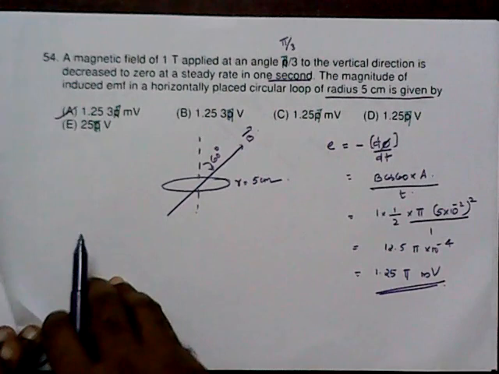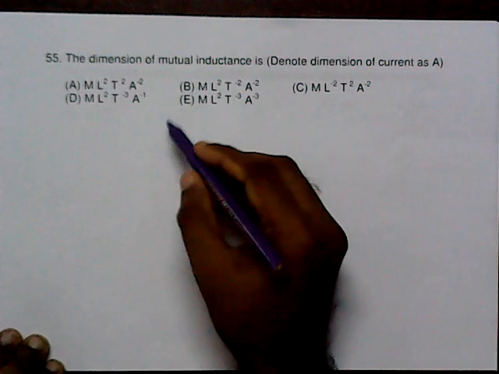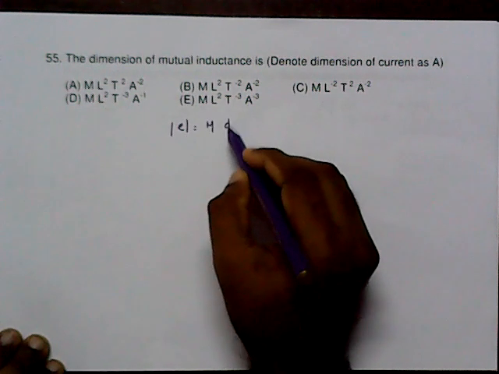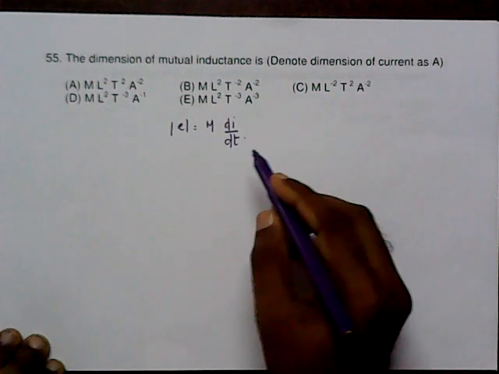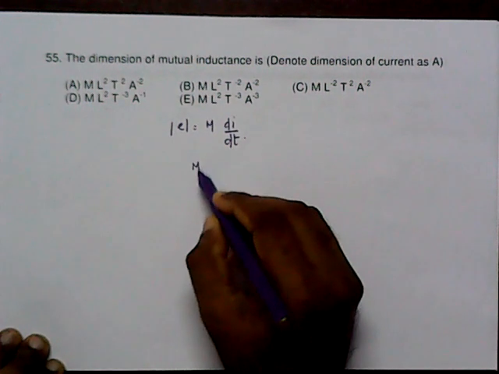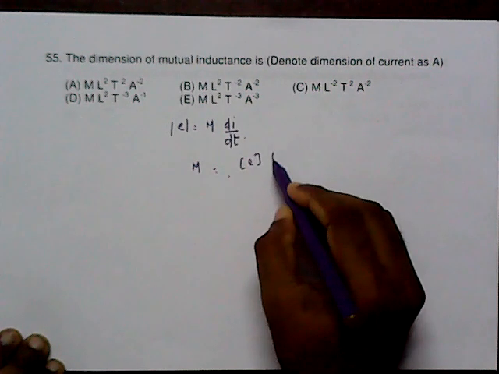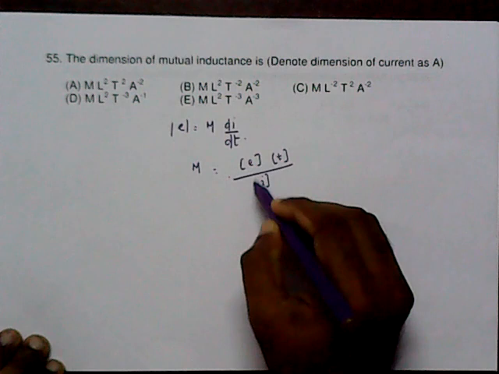So good concept. Number 55. The dimensions of mutual inductance. It is simple: modulus of E is equal to M into di by dt. So M gets the dimension of E multiplied by the dimension of time, divided by the dimension of current.